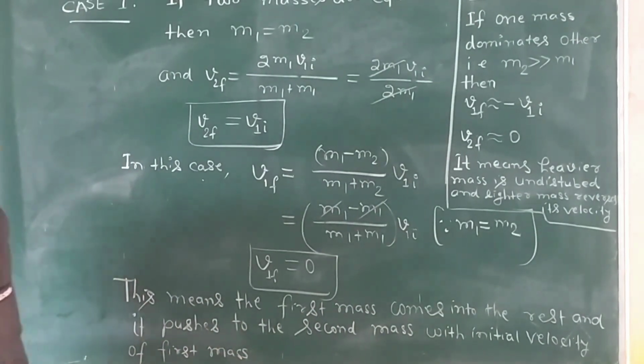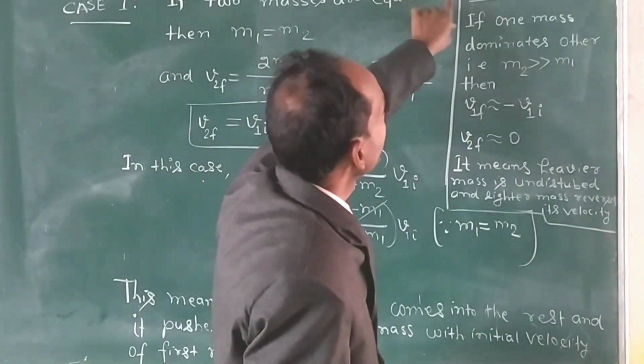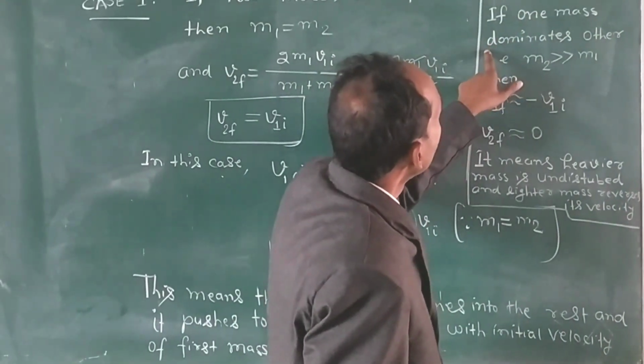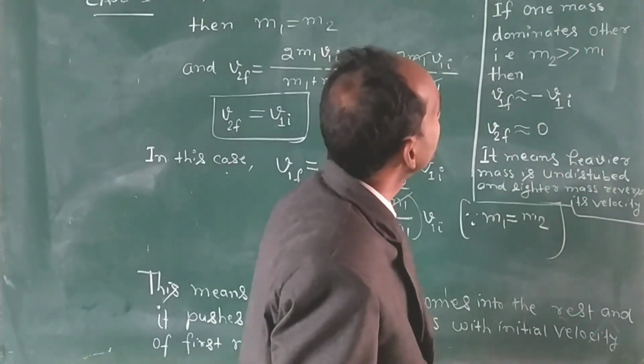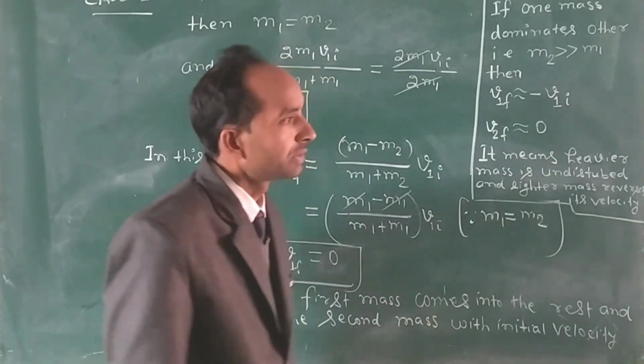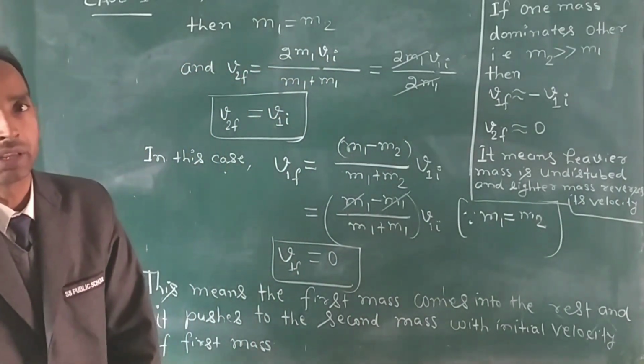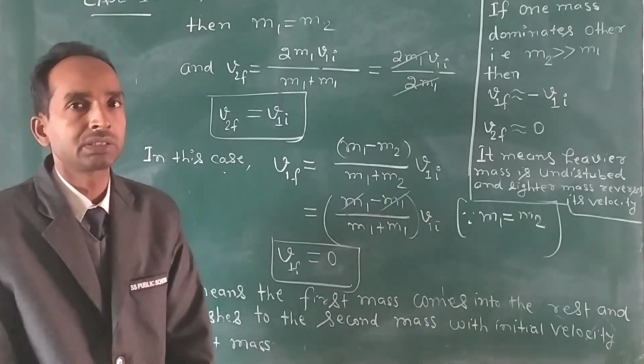Now case number 2, if one mass dominates the other, it means one mass is heavier and the other mass is lighter.